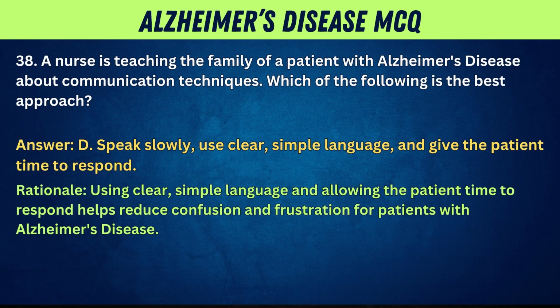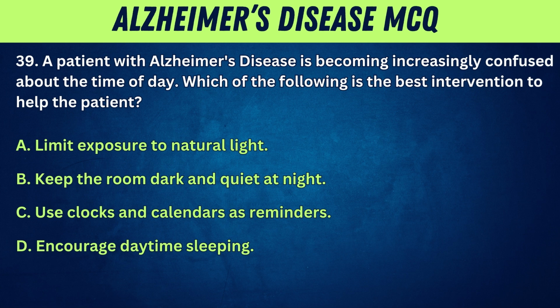Answer: D. Speak slowly, use clear, simple language, and give the patient time to respond. Rationale: Using clear, simple language and allowing the patient time to respond helps reduce confusion and frustration for patients with Alzheimer's disease.